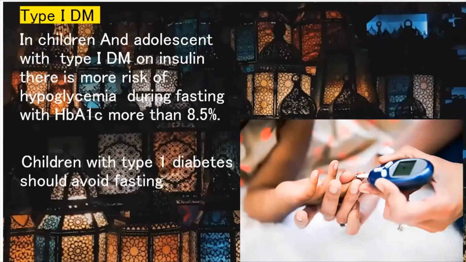In case of type 1 diabetes mellitus, in children and adolescents with type 1 diabetes mellitus on insulin, there is more risk of hypoglycemia during fasting with HbA1c more than 8.5%. So children with type 1 diabetes should avoid fasting, and it is not compulsory for children also to keep the fast, but for the training purpose, we ask the children to keep the fast.